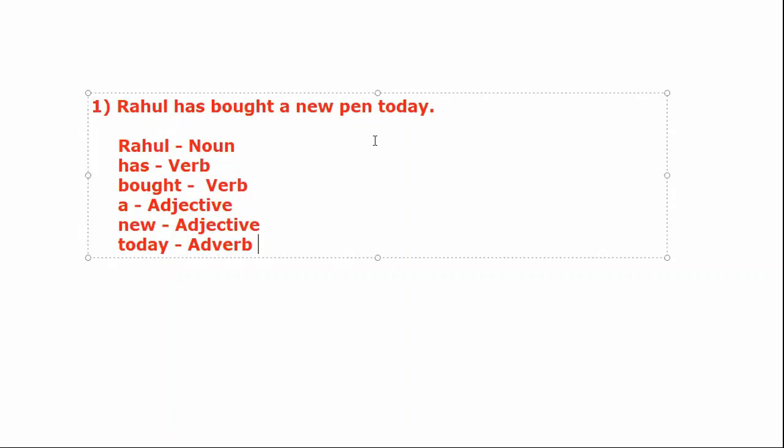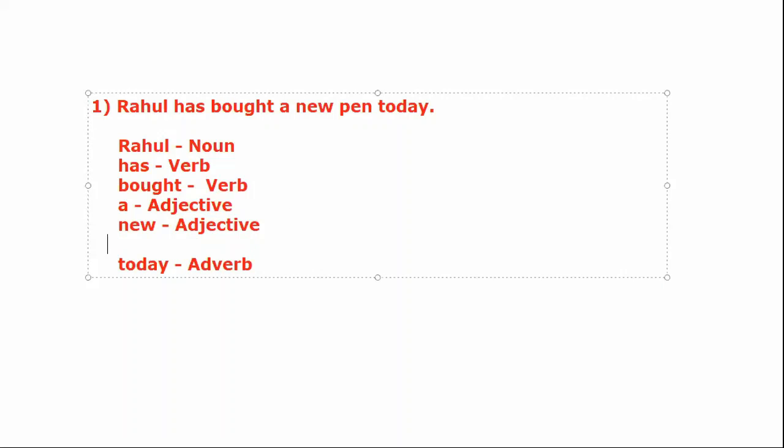And now pen. So today. Today is adverb. Oh, I have forgotten to write pen. So let's write pen also. Pen is which part of speech?